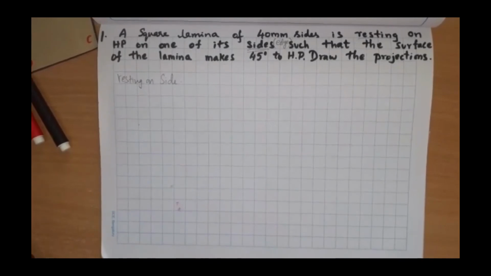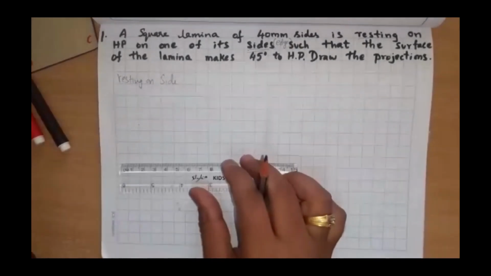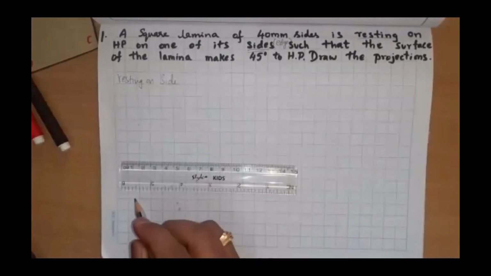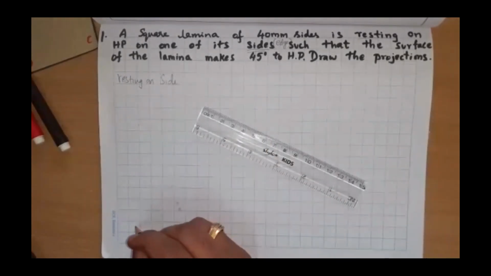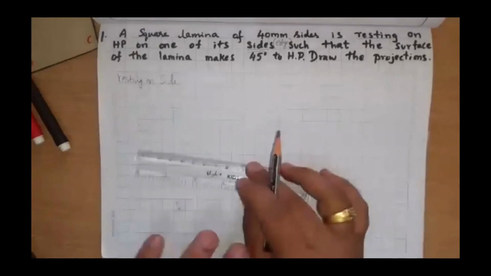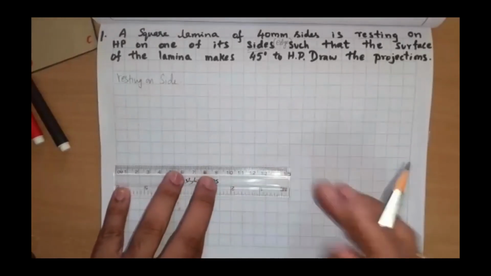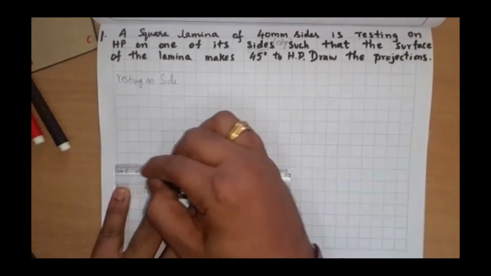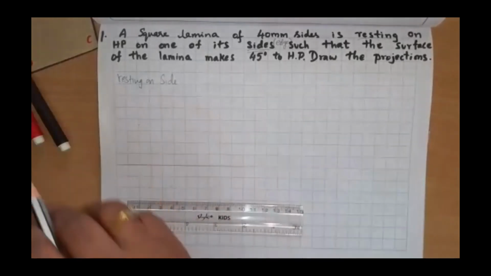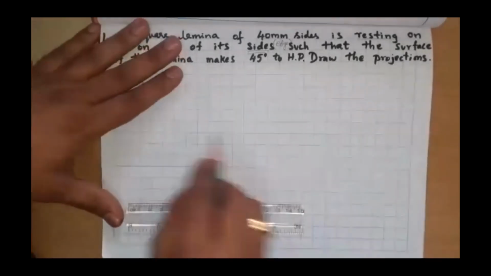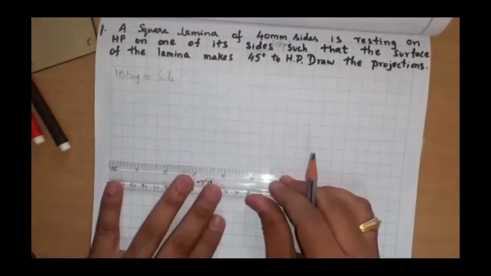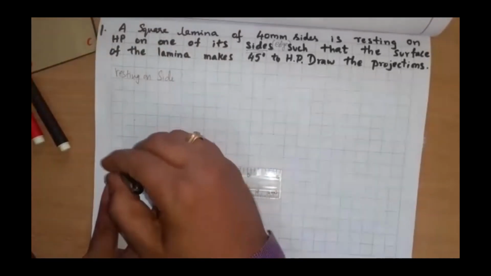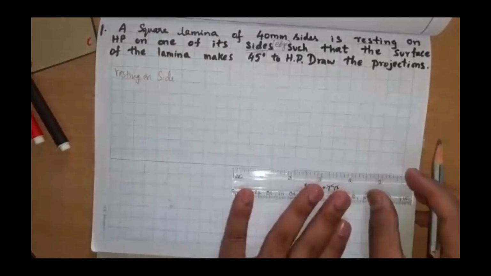So the very first step is to take a convenient position and draw the XY line, so that you will get 4 boxes here. 4 boxes means 1, 2, 3, 4. I can represent here and draw the XY line at a convenient position, so that you will represent it better on the printed line.